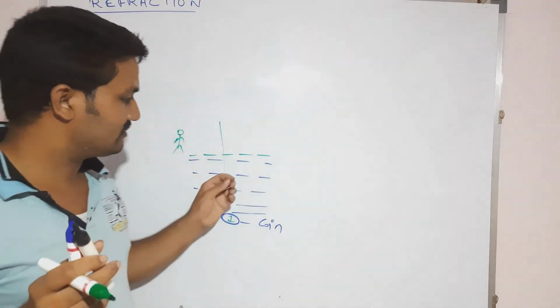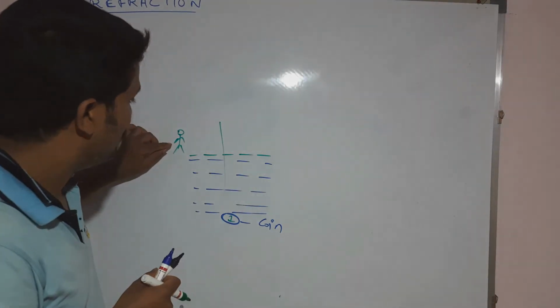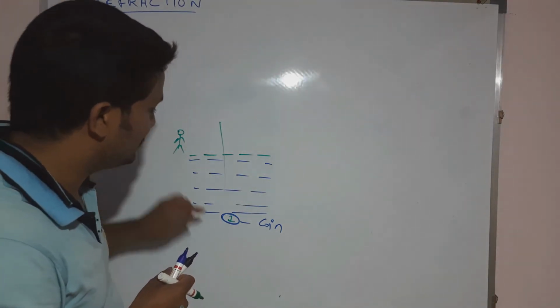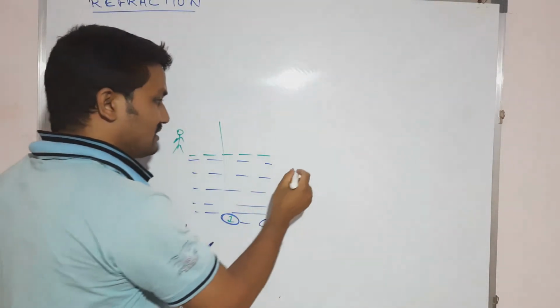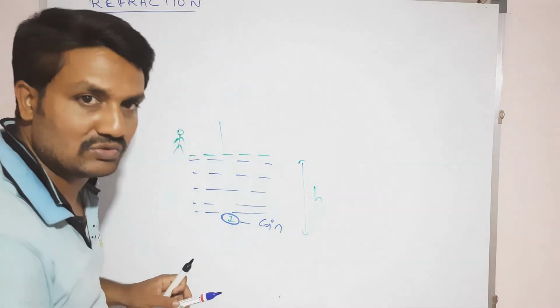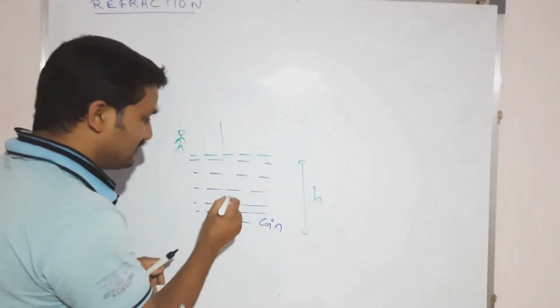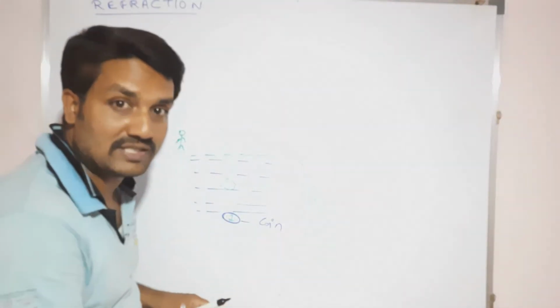Actually, whenever you want to see the coin from the original depth, let us suppose this one is the original depth, and we will take it as h. But it seems to be here only, very near to us.